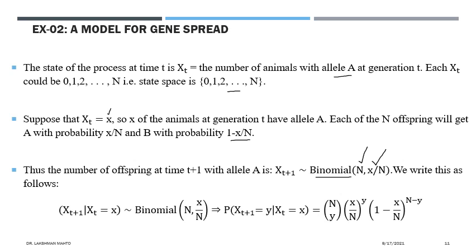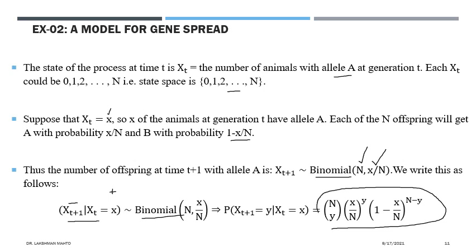So that means every evolutionary process we model this way, we condition. So the future is conditioned by the present. This t time is talking about the present, and t plus 1 is just the next future. So what is the distribution of this one? By default it will be a binomial distribution, because it is counting the number of successes out of n trials. N is the population size that the trial is talking about. So what would be the distribution of this conditional random variable? Easily we can define it like this.